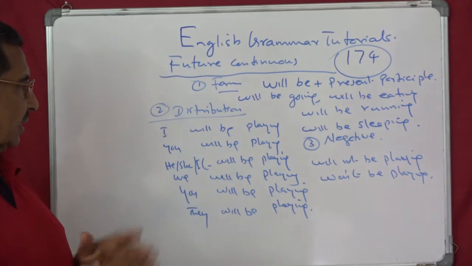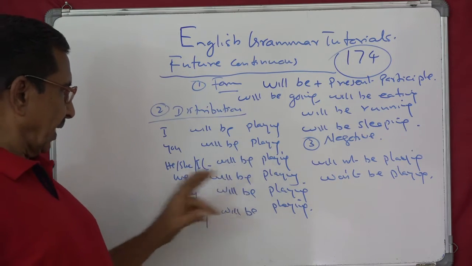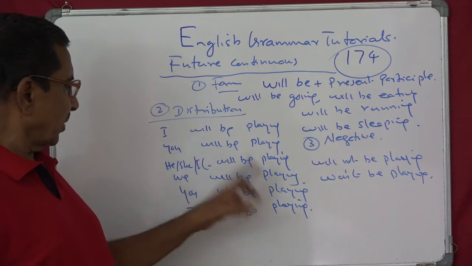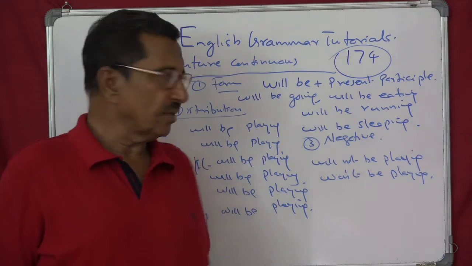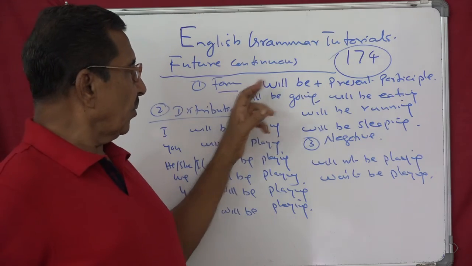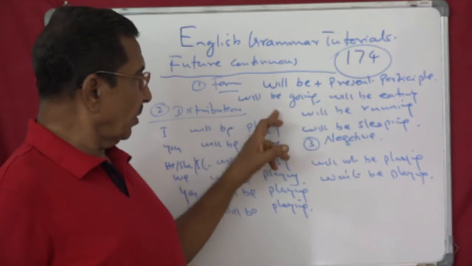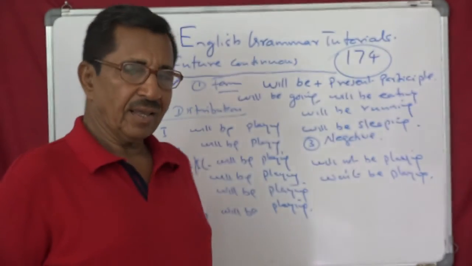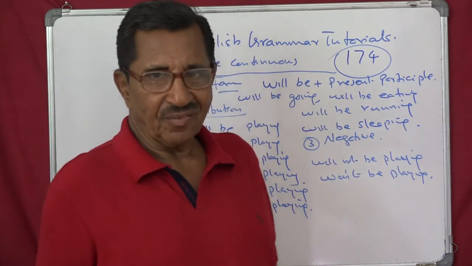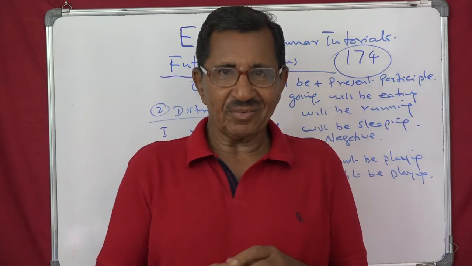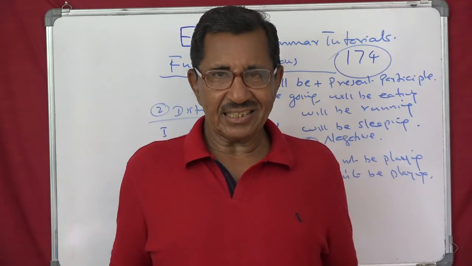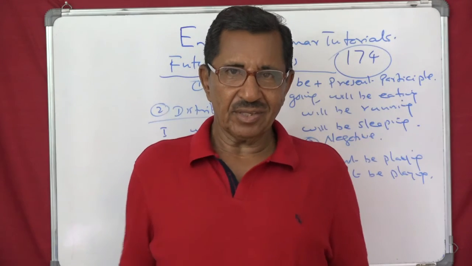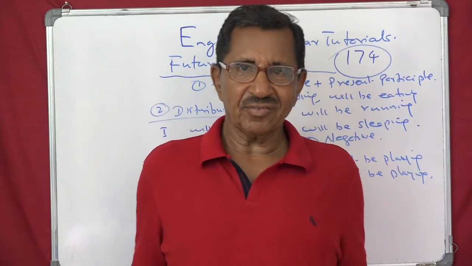And so you can see like this. I won't be playing, you won't be playing, he won't be playing, she won't be playing, it won't be playing, we won't be playing, you won't be playing, they won't be playing. So simple. They won't be eating, they won't be going, they won't be running, I won't be sleeping. That's all. Very simple. So 3 points we have done today, but 3 steps, so to say. Like any other tense, this is the way that we discuss. First you have the form, second you have the distribution, and third you have the negative.